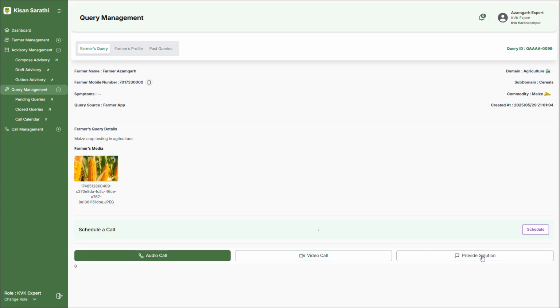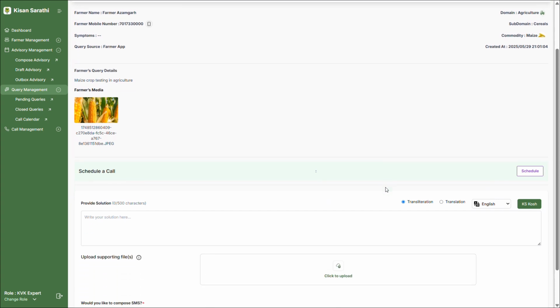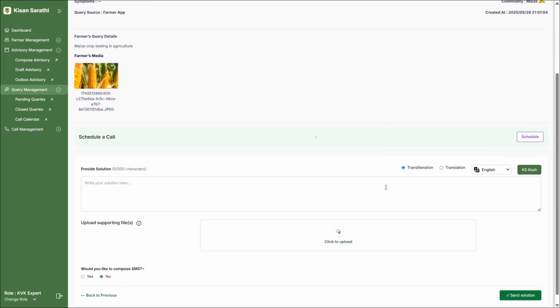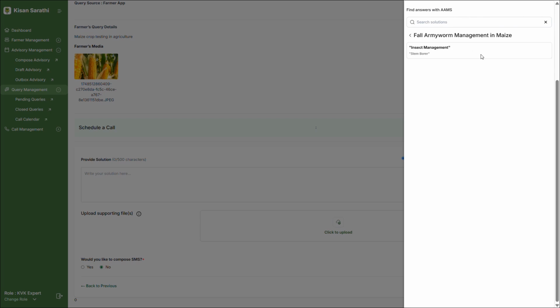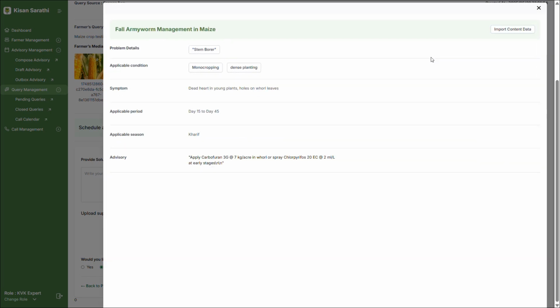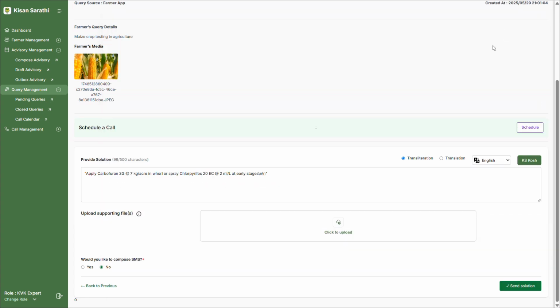To provide a solution, the expert selects the Provide Solution option. Here, they can fetch domain-specific, commodity-based, problem type, and location-specific advisory content from the Kisan Sarthi Kosh (AAMS), a repository of pre-approved advisories. Experts can enhance the message using Bhashani's translation and transliteration tools, allowing the advisory to be edited or delivered in any of the 13 supported regional languages.